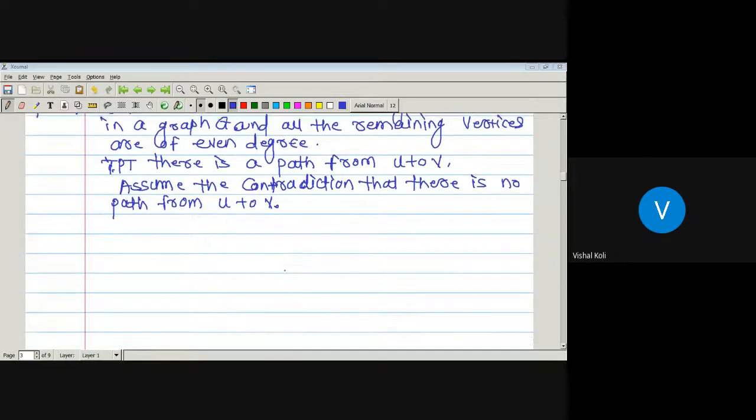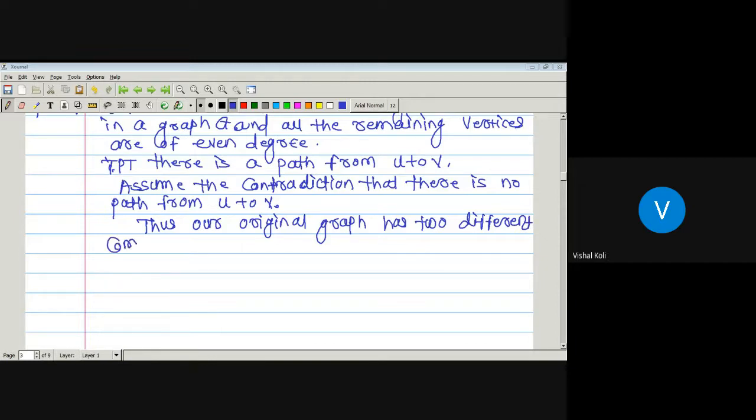Okay. As there is no path from vertex U to vertex V, it implies that these two vertices U and V belong to two different components of a graph G. Is it true? Yes, sir. So our original graph has two different components.